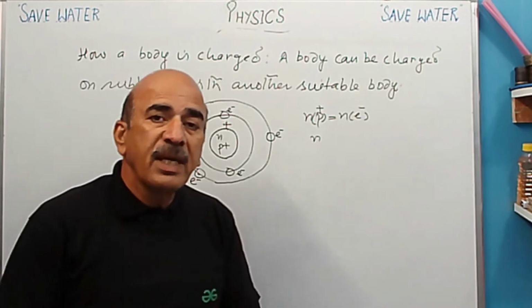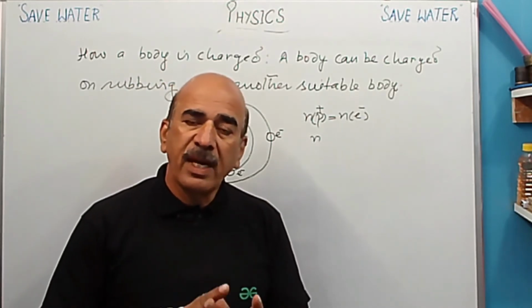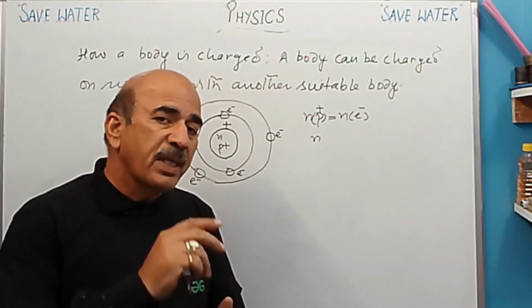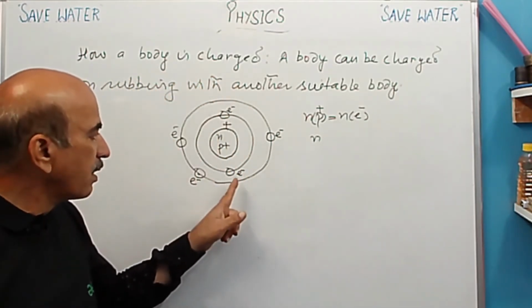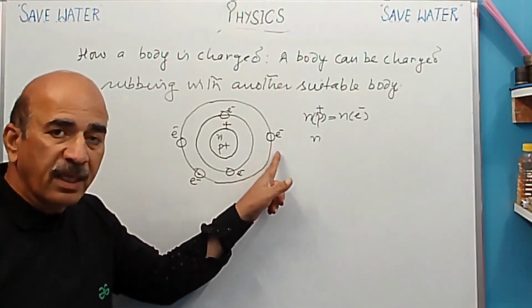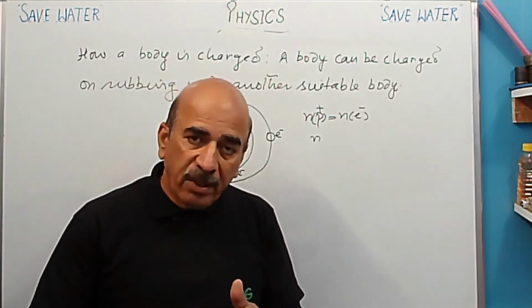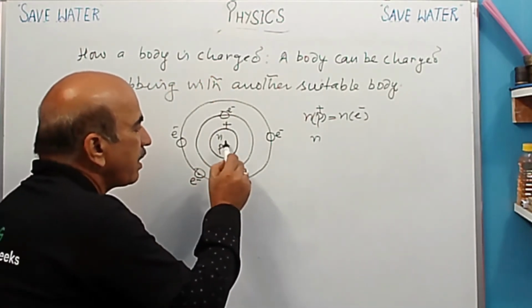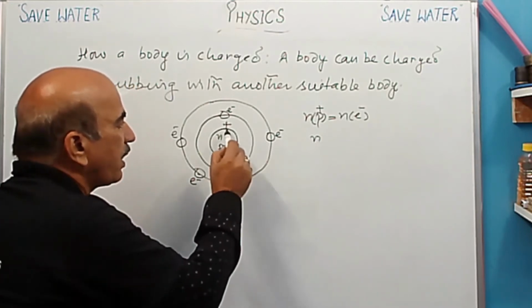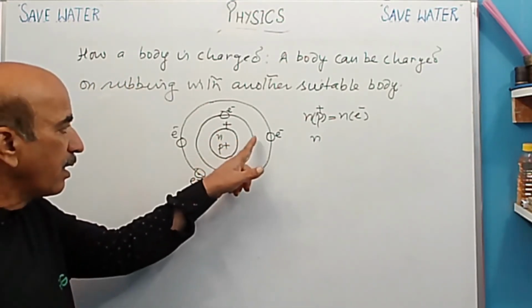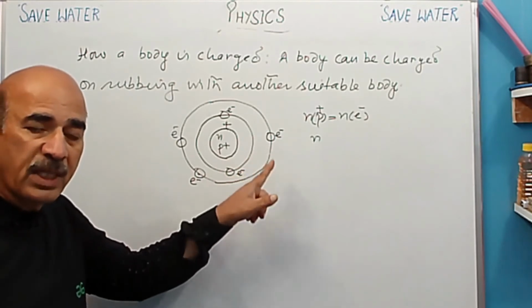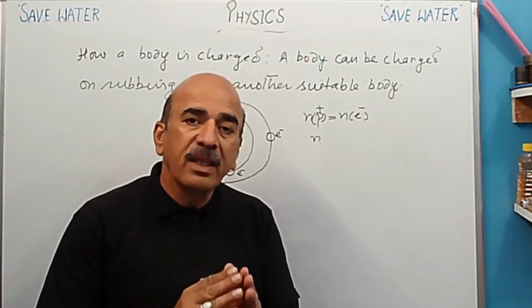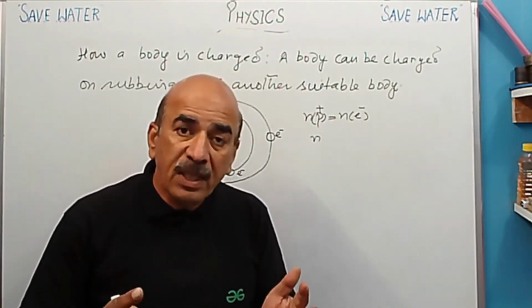So in chemistry, as you have done, valence electrons are present in the outermost shell, and these are responsible for chemical reaction. The same way here in physics, the electrons which are present in the outermost shell are loosely packed, or we can say there is not a very strong force of attraction between the nucleus and the electrons present in the outermost shell. जो इलेक्ट्रोस्टैटिक फोर्स ऑफ अट्रैक्शन होता है between the nucleus and the electrons present in the outermost shell is weak.